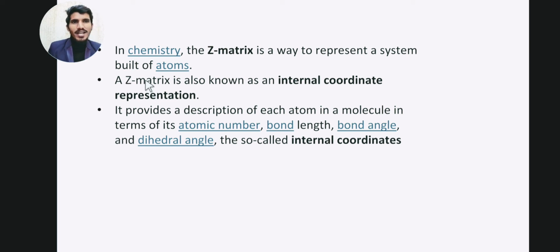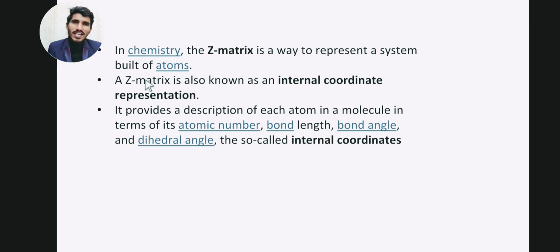So the Z matrix is just a way of representing a molecule, a way of representing the different atoms in a molecule. Using the Z matrix, we can provide a description of each atom in a molecule. How can we provide the description? We can describe an atom in terms of its atomic number, its bond length, its bond angle, and dihedral angles.